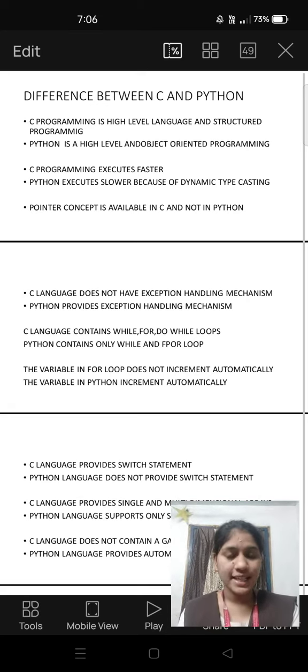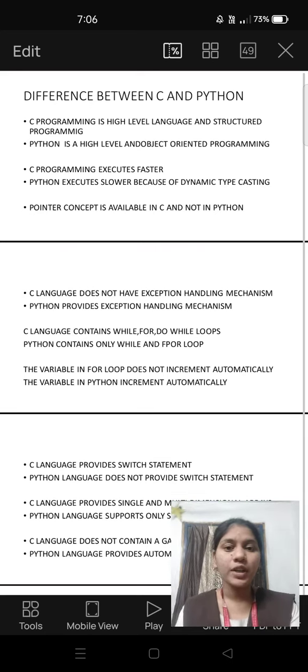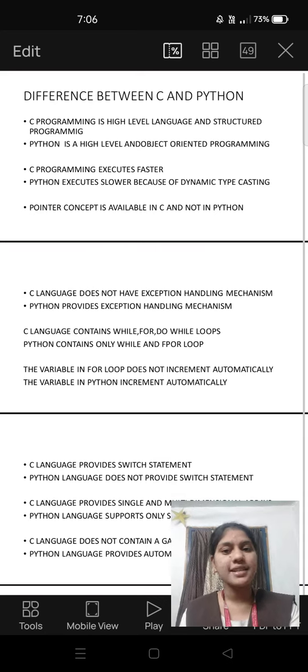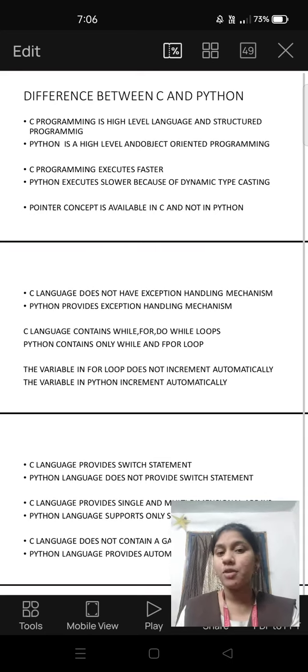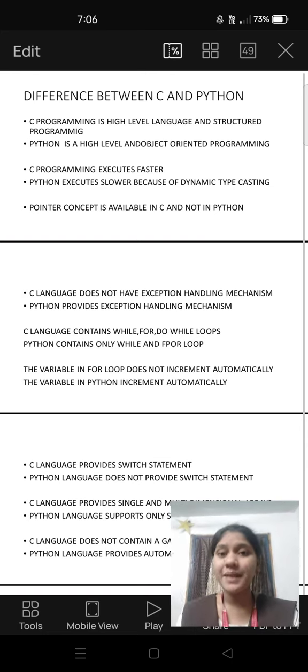Today I am going to explain the differences between C and Python. C programming is a high-level language and structured programming, whereas Python is a high-level language and object-oriented programming. So, if we want to learn a language, what is the best option among these? Is C the best option or is Python the best option?